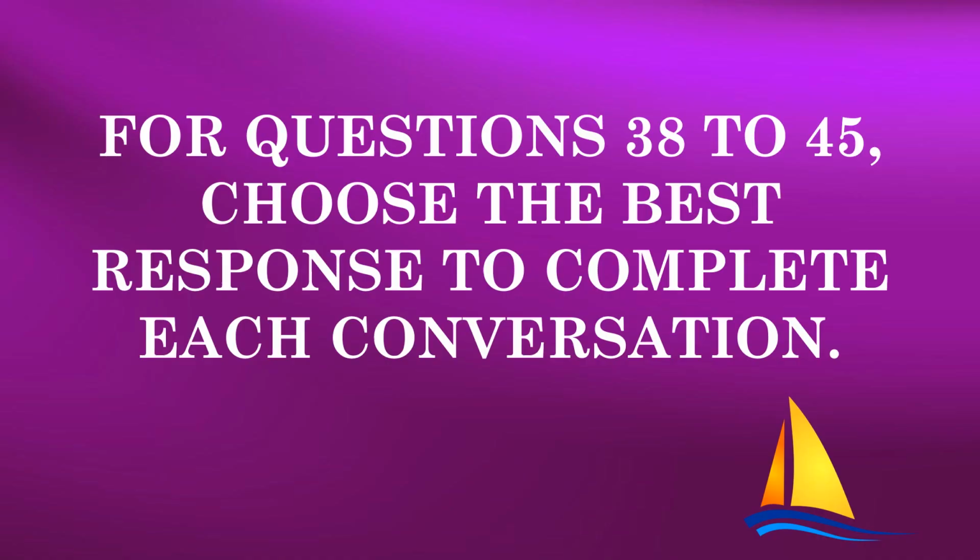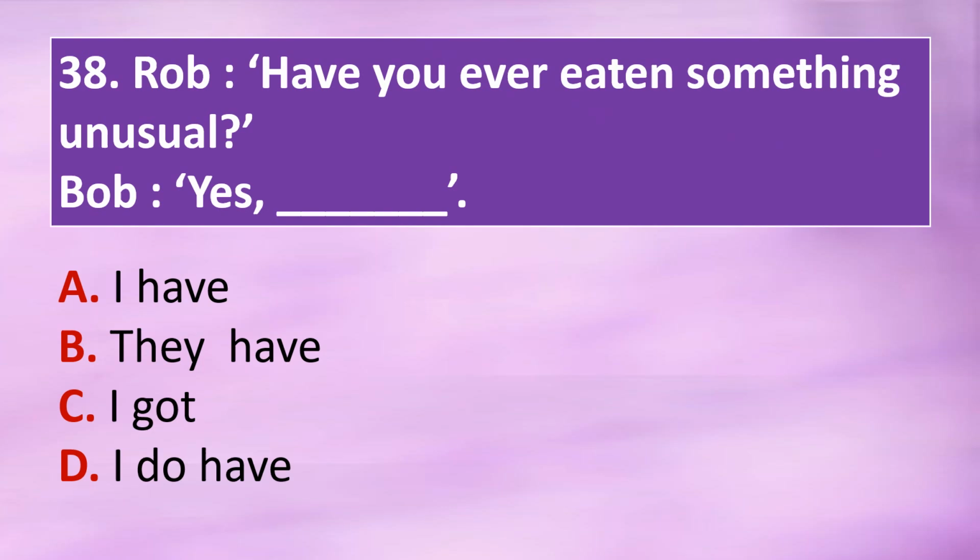For questions 38 to 45, choose the best response to complete each conversation. Question 38. Rob, have you ever eaten something unusual? Bob, yes, dash. Option A. I have. Option B. They have. Option C. I got. Option D. I do have. The correct answer is option D, I do have.